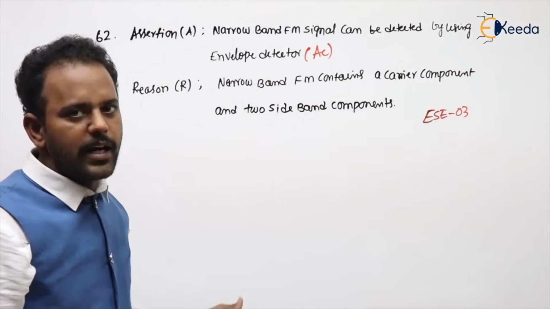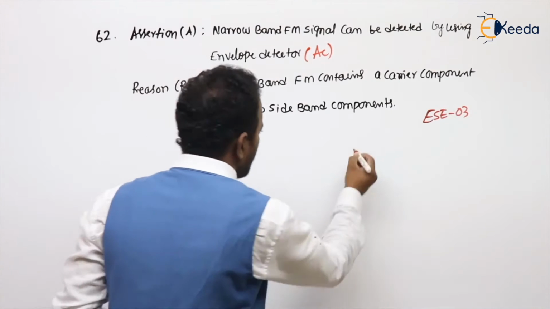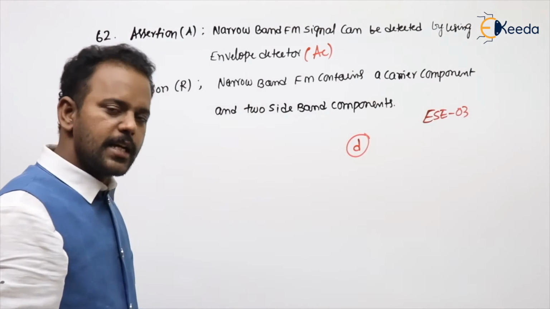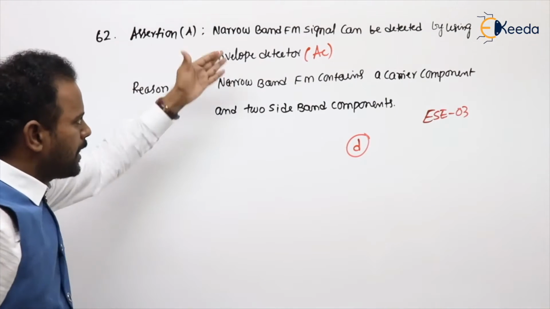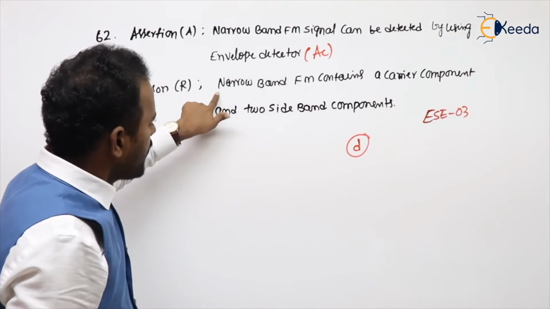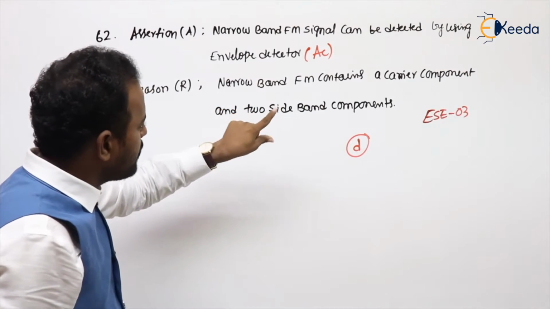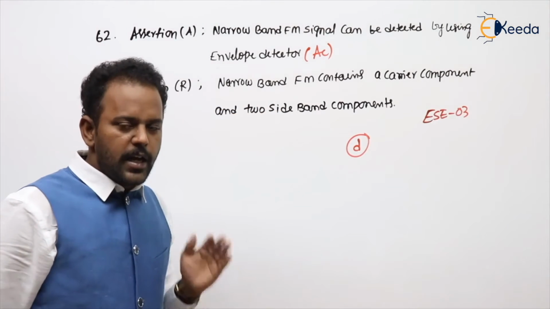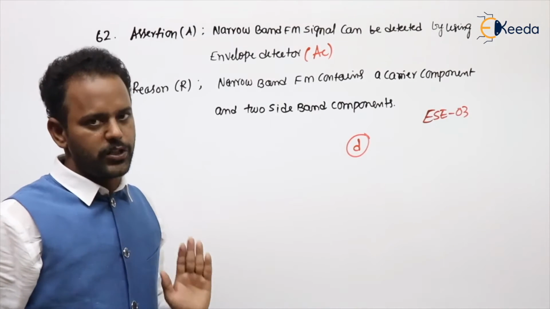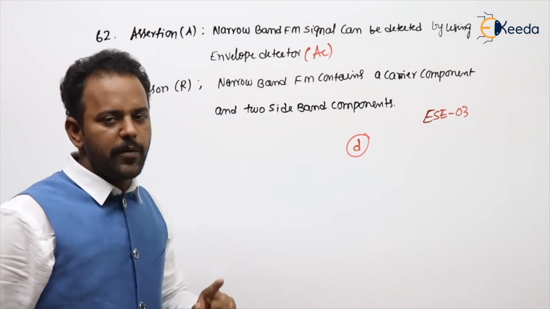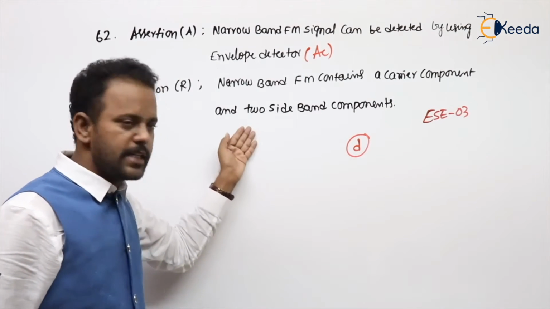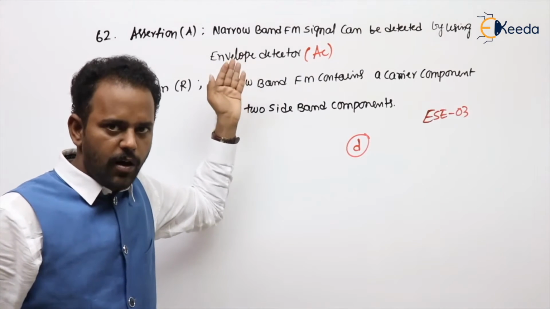If the first one is wrong itself, I can go directly to option D: assertion wrong and the reason is correct. Anyhow, see the reason. Narrowband FM contains carrier component and two sidebands. Yes. Narrowband FM spectral analysis is the same as AM modulation. What is AM having? One carrier frequency component, and the remaining will be sidebands. Yes. Reason is correct. Assertion is wrong.